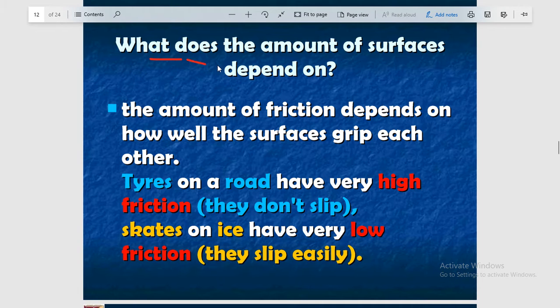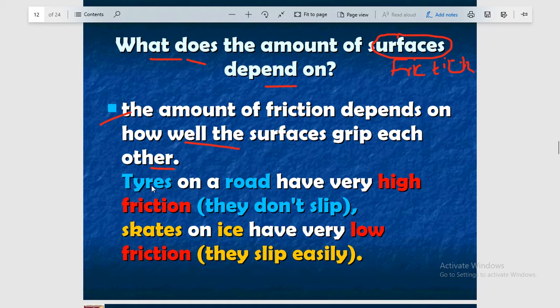Now what does the amount of friction depend on? So let's see. Here, note down friction. You can see here the amount of friction depends on how well the surfaces grip each other.